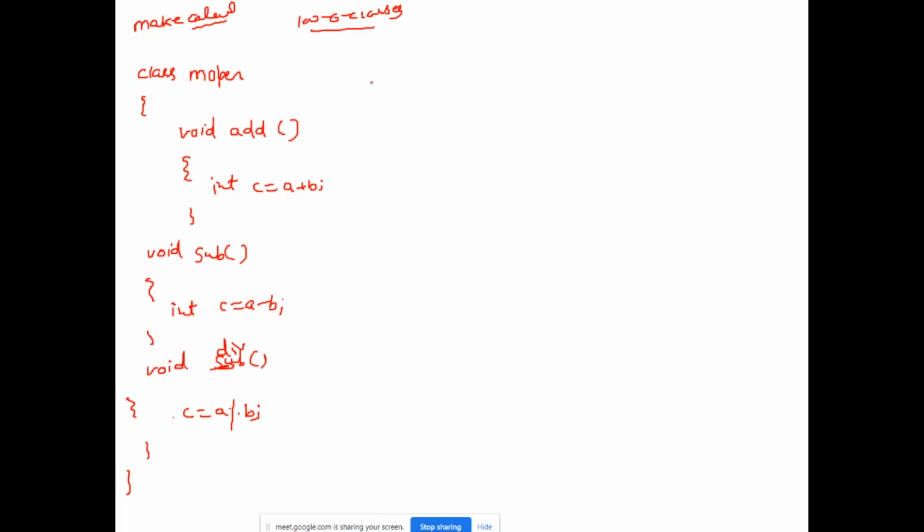Suppose I am going to write a scientific calculator class, scientific calc, right? And inside this scientific calculator class I have uses of this add operation, right? I have to perform add of two variables. Just take this as an example. Don't think that this type of requirements will be with you. This will not happen, but for the understanding purpose, just take it as an example.